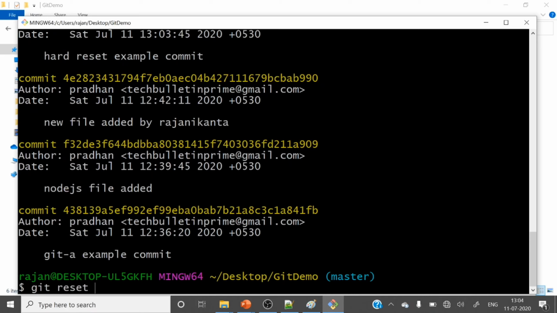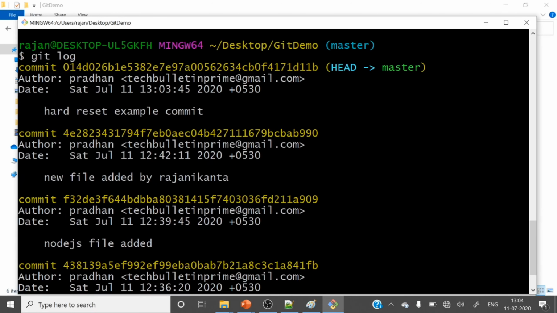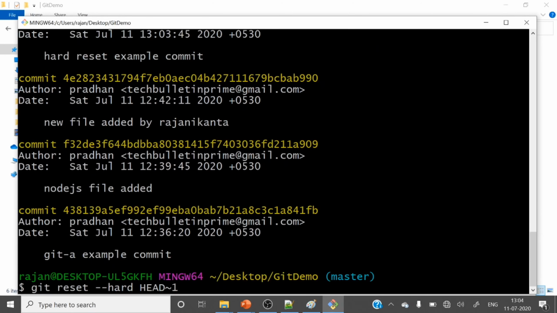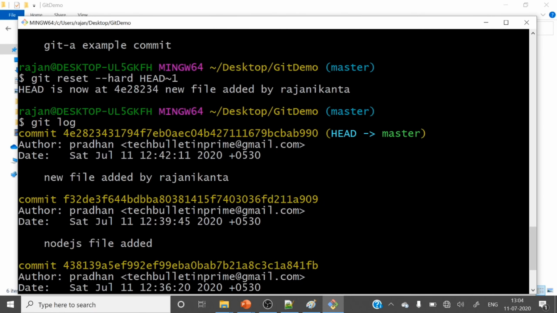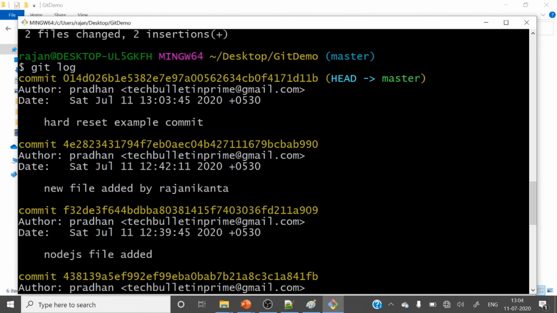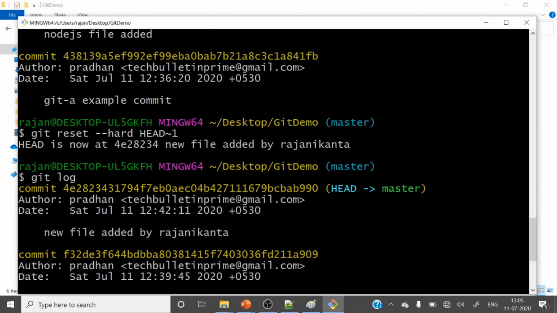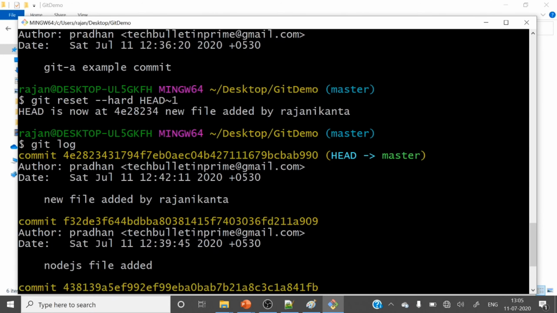Git reset --hard HEAD~1, the top commit we want, right? This commit, hard reset example commit, this will remove. Let's do the hard reset. HEAD is now somewhere here, file added by Rajnikant, right? So let's check git log. You can see that the earlier commit got removed. Hard reset example commit, from here it got removed, right?